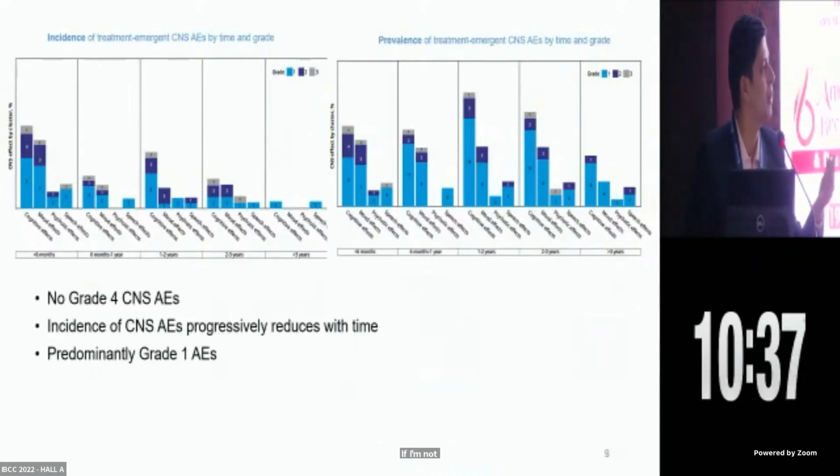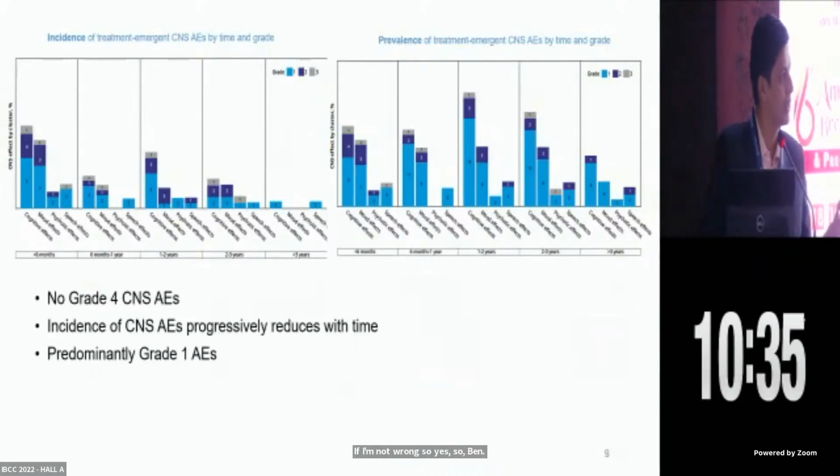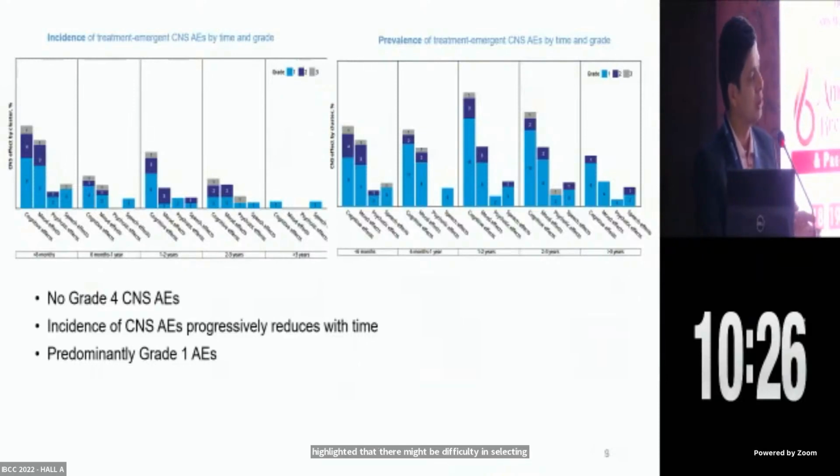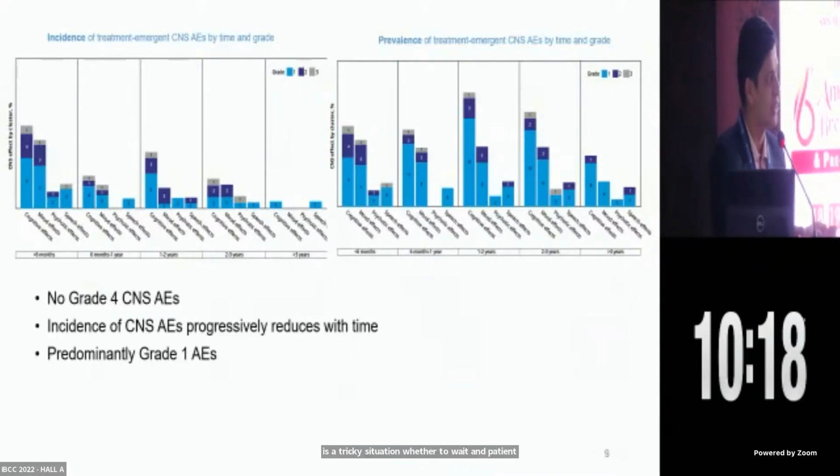So Benival sir, in practice, if a patient is on lorlatinib and presenting with some CNS symptoms, for example, as sir highlighted, difficulty in selecting words, would you like to do the MRI, or would you like to wait? How do you decide? Because this is a tricky situation. Whether to wait and the patient might deteriorate if there is a brain met, or whether you would just hold the TKI for some time and see. How do you decide in your clinic, sir?